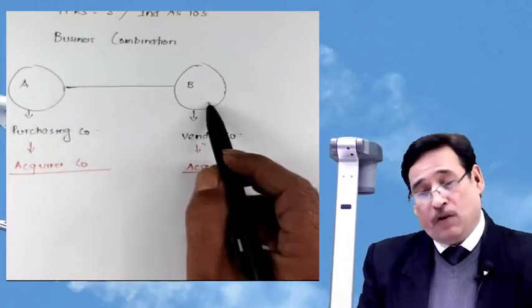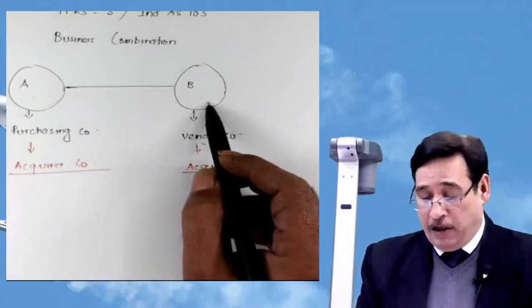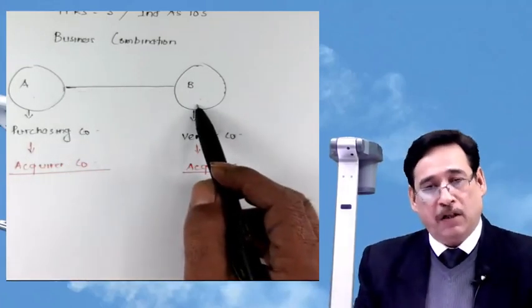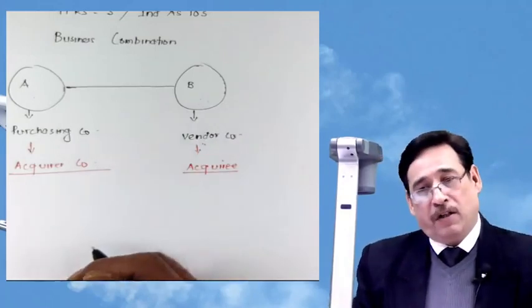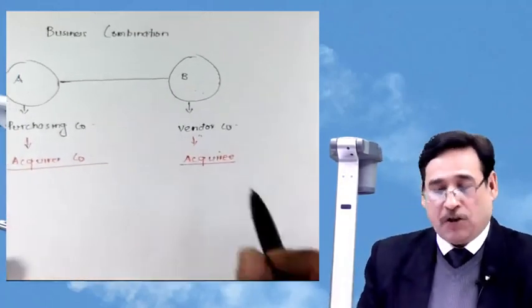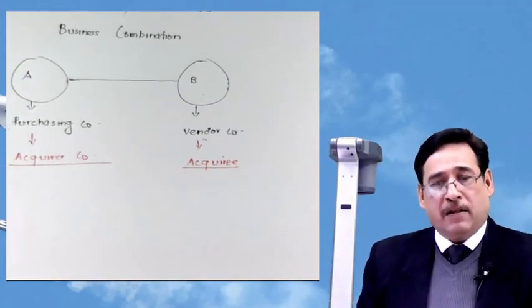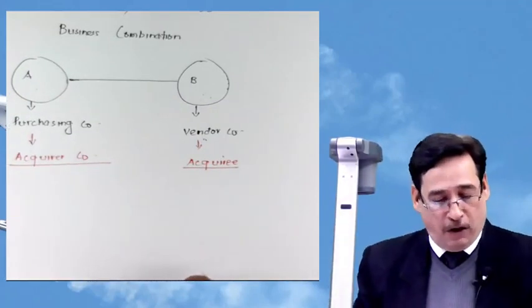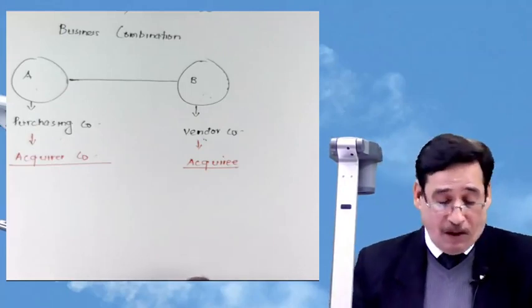A is taking over the business of B Limited. It means A is taking over the entire control of B Limited, but it is very important whether in this transaction Ind AS 103 will apply or not, IFRS 3 will apply or not. That is very important to understand.